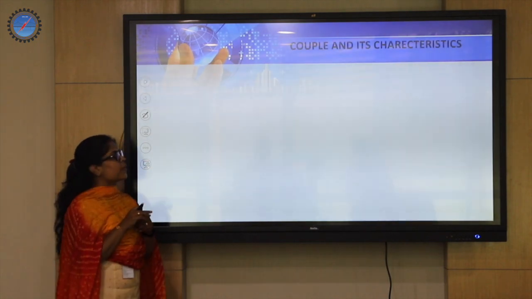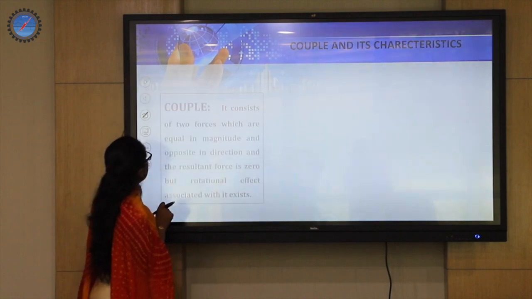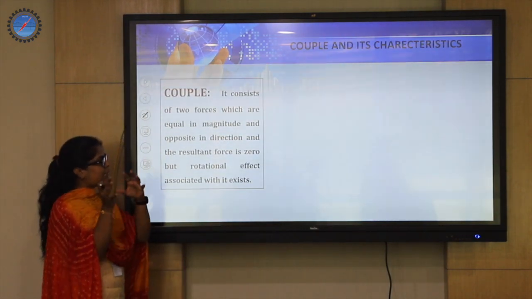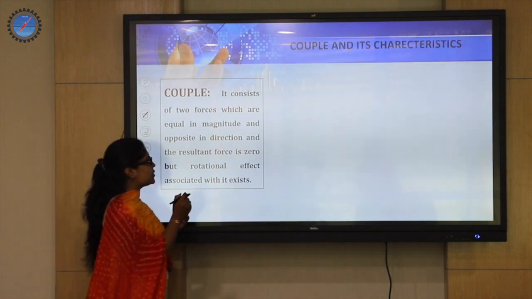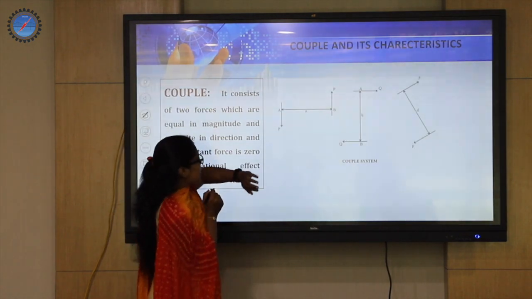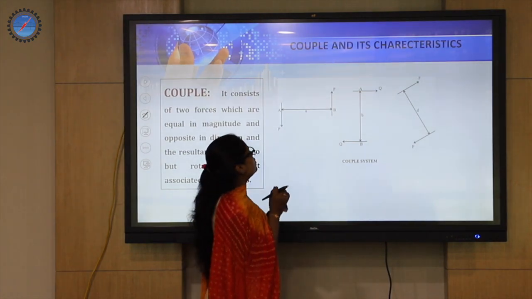We have the last topic for the session, that is couple and its characteristics. Since we have discussed moment just now, in connection with moment, there is something called moment of a couple. So what happens in moment of a couple? Before going to the definition, let me first have a glance at how the moment is connected to couple.